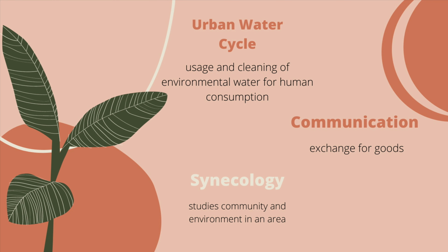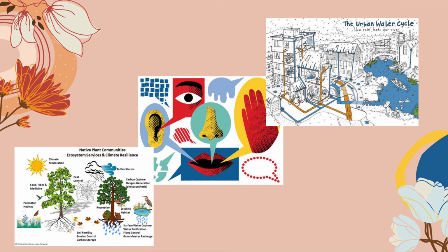Communication is the exchange of goods. Urban water cycle is the usage and cleaning of environmental water for human consumption. And science ecology studies community and environment in an area. The urban water cycle helps satisfy the needs of the population. We can obtain this by communication, and this is one example of the study of science ecology.